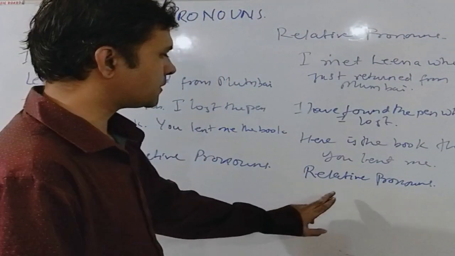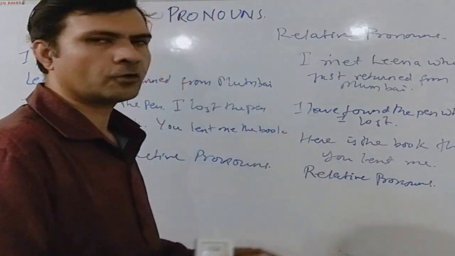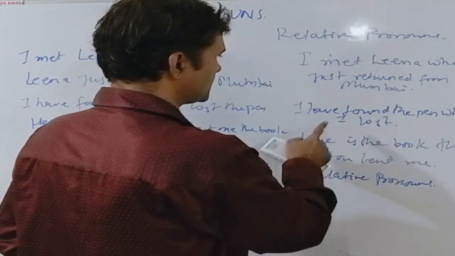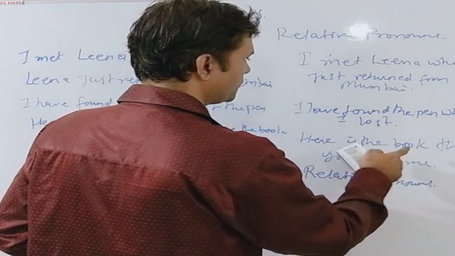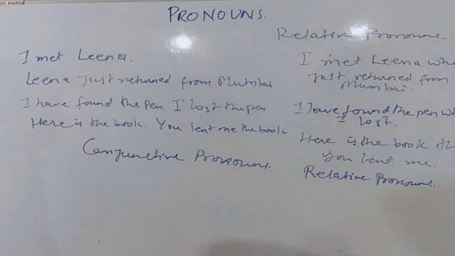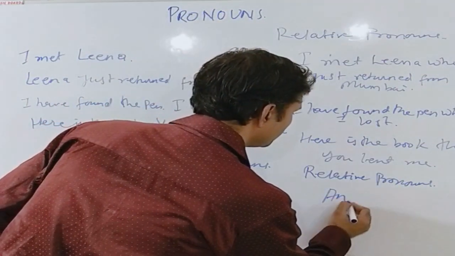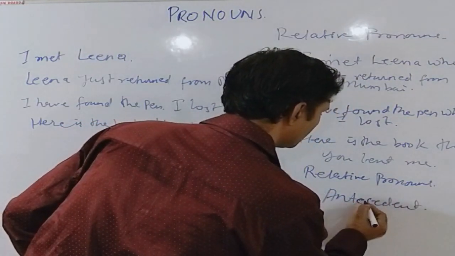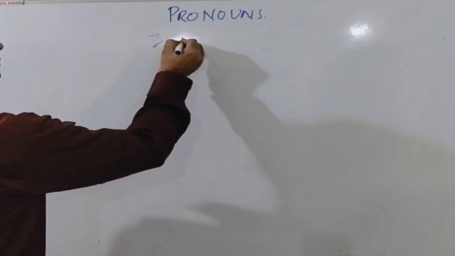And why are they known as relative pronouns? Because they relate to some noun used before. In the first case, who relates to Leena. In the second case, which relates to pen. In the third case, that relates to book. Hence, they are known as relative pronouns. The noun to which the relative pronoun relates is known as the antecedent because it has already been used in the sentence. The seventh type of pronouns is interrogative pronouns.